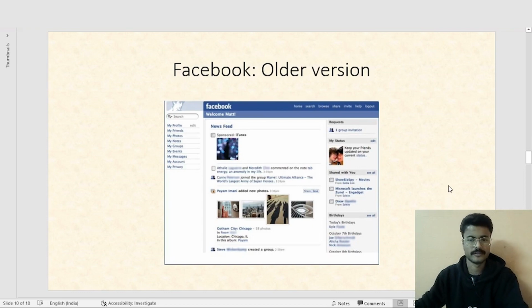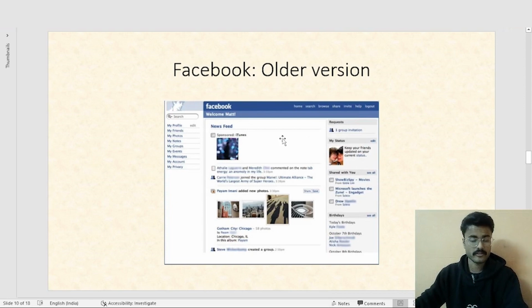A great example, since we all know that React is created by Facebook. Here is an older version of Facebook. As you can see, if you wanted to invite someone, we have to click here and the whole page gets refreshed first. Then we are displayed whatever data is there.